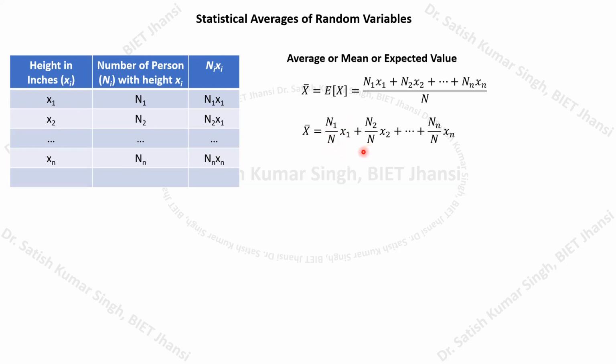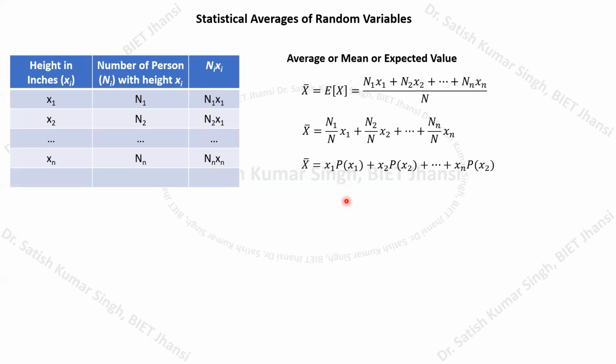Similarly, this becomes the probability of having height x2, and this represents the probability of having height xn. This way we can rewrite this expression. So the expected value or mean value of the height x bar can be written as x1 multiplied with probability of x1, plus x2 probability of x2, and up to xn probability of xn. Just make this correction, it should be xn. This way we get the average or mean or expected value of the height.